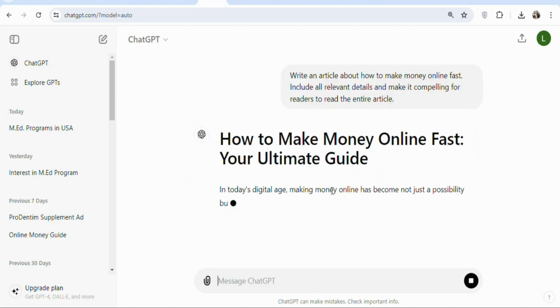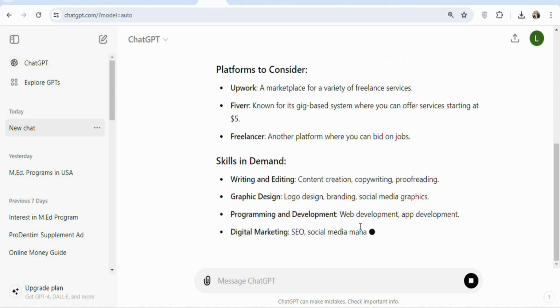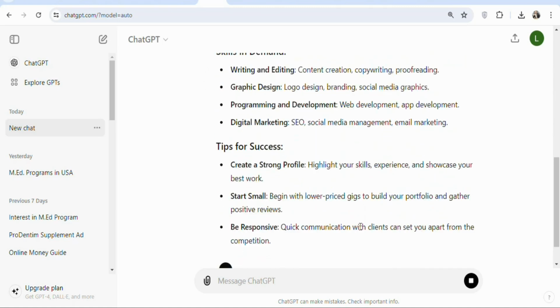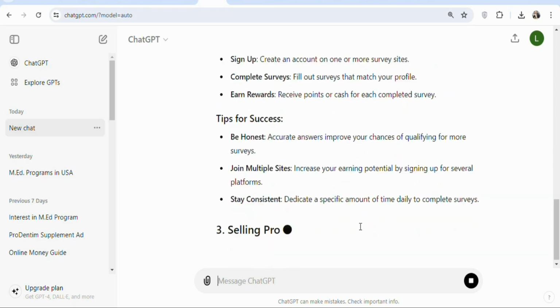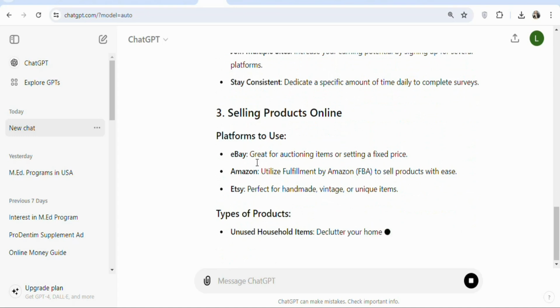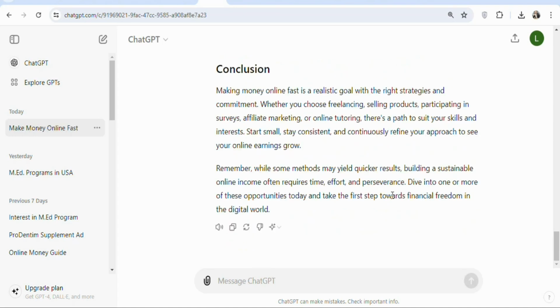As you can see, it is writing the article. So just wait for it to write the article. As you can see, it has written a very lengthy article. If you don't want this, you can click right here so that it can generate another article for you.